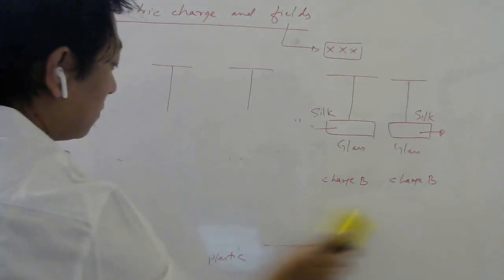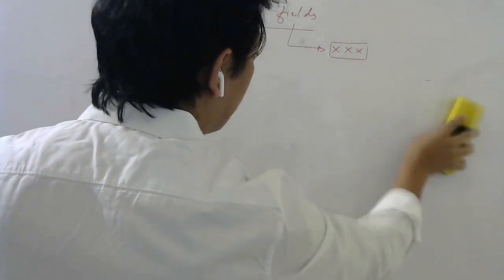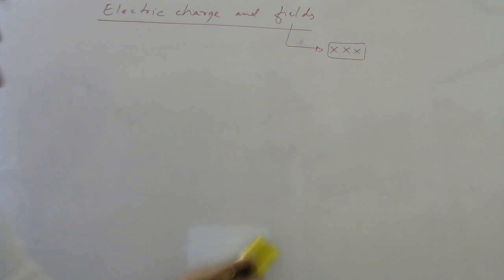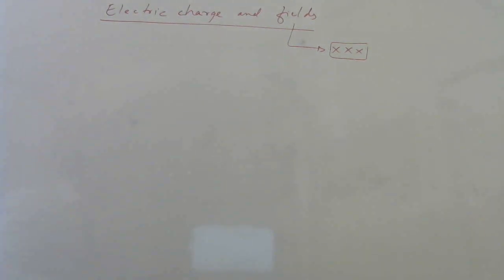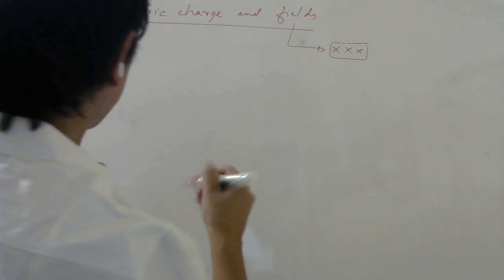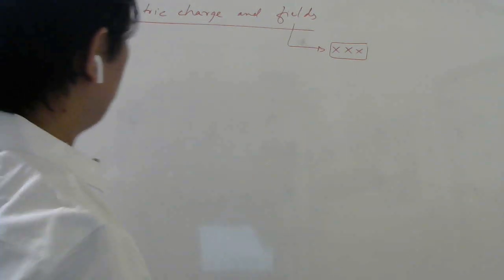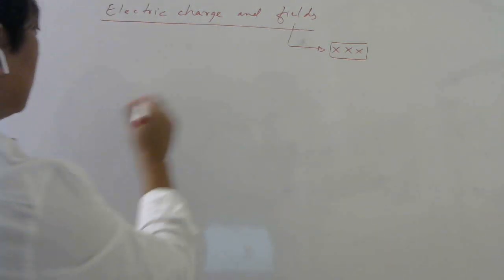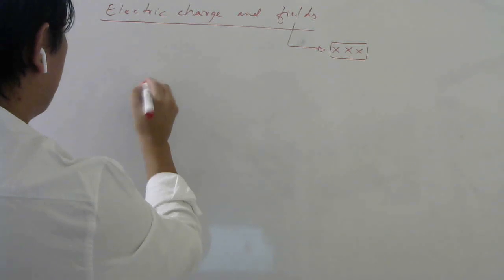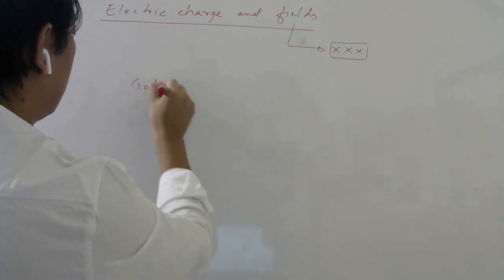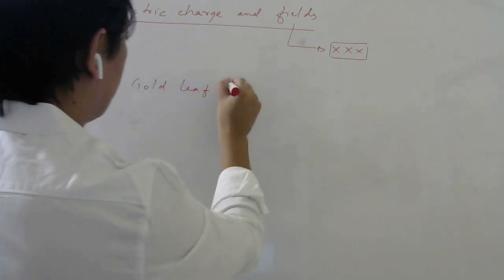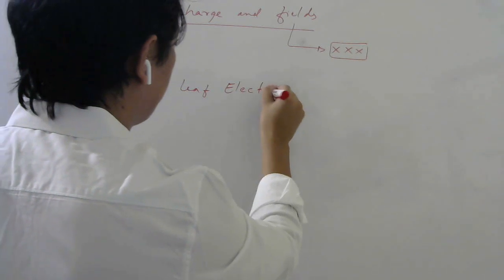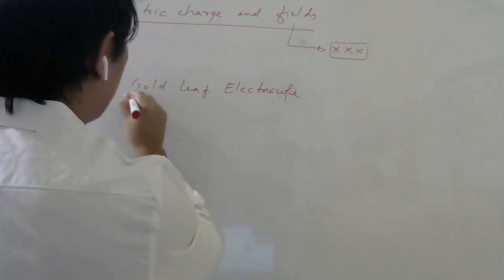Now, once we have a feel that yes, charge comes in two flavors, positive charge and negative charge, let us continue. Okay. So the next thing we would be discussing is something called Goldleaf Electroscope. So what is this Goldleaf Electroscope?